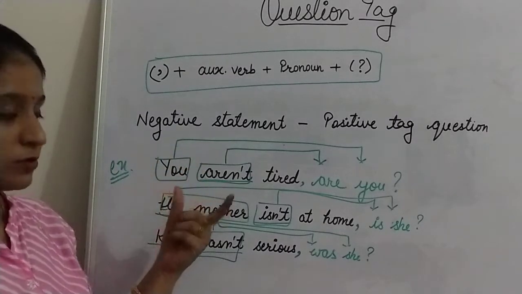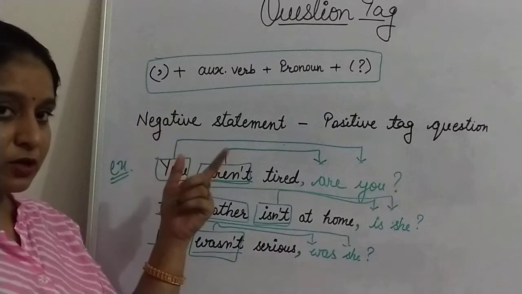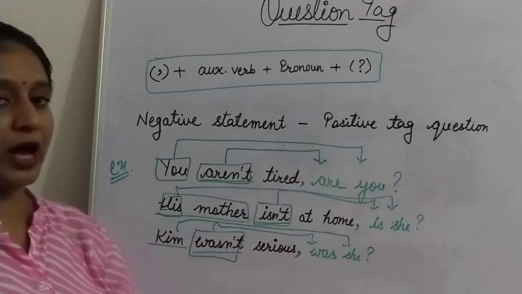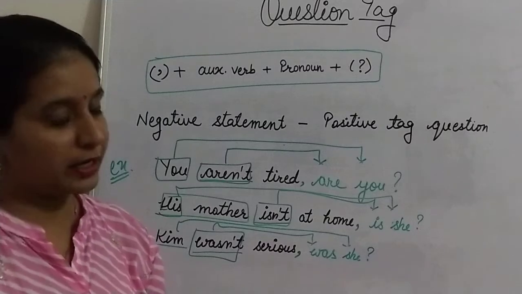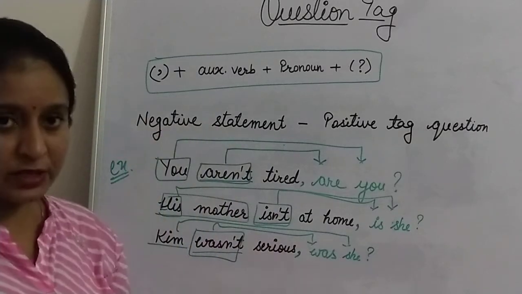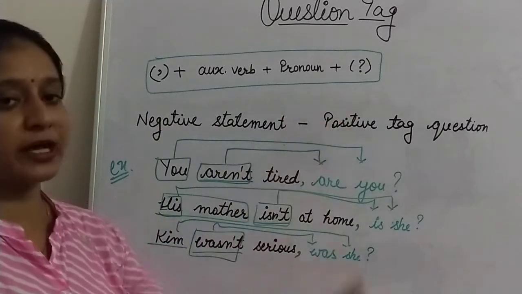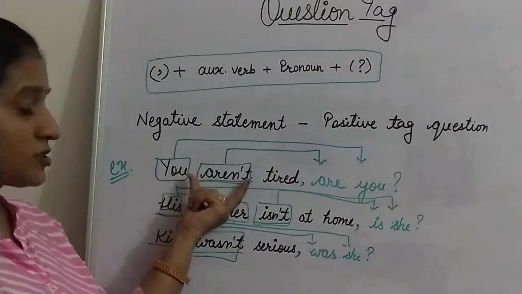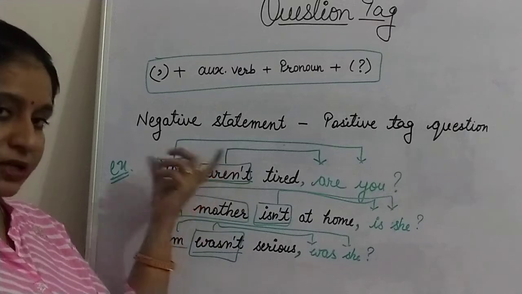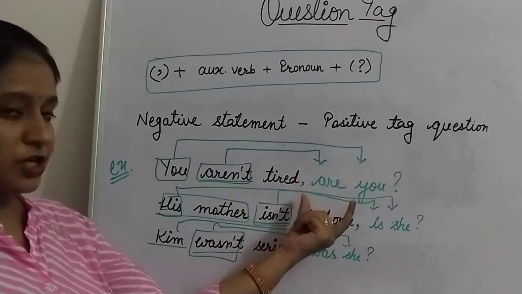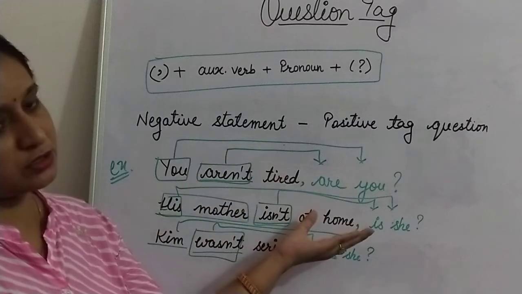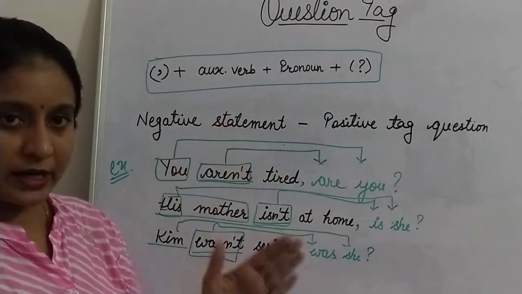Through these two rules, the first one is negative statement, positive tag. If you have a positive statement, then you have a question tag in negative. But if you have a negative statement, then you have a question tag in positive. First take the auxiliary verb that is given in the statement. If the statement is in positive, then change the auxiliary verb to negative.